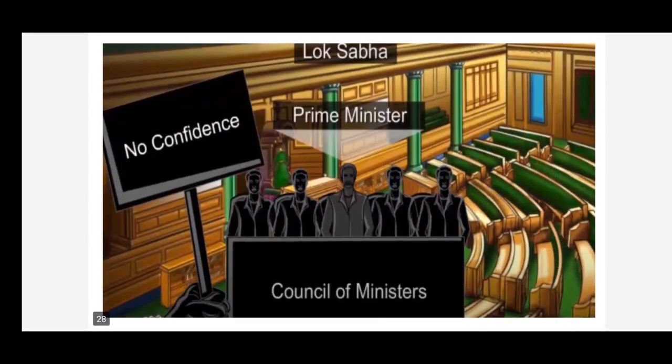The Lok Sabha controls the Council of Ministers. To become a Prime Minister, one needs the support of the majority of the members of Lok Sabha. If the majority of the members of the Lok Sabha have no confidence in the Council of Ministers, then the entire Council of Ministers and the Prime Minister have to resign.